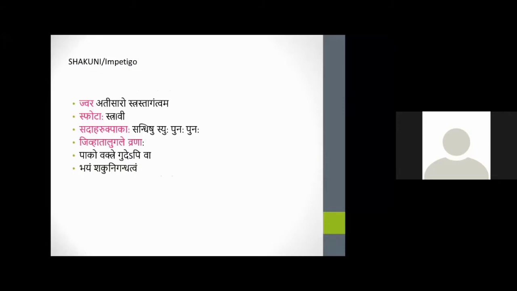In Shaguni Graha, or we can consider it as impetigo-like conditions, there will be Jvara, there will be Visphota along with Haruparaga and Jihva Talu Gale Vrana, and Gudapaga, Vaktrapaga, and there will be the odor of Shaguni, or bird smell. These are conditions that help to diagnose it as Shaguni Graha, or we can relate it to impetigo. There will be sphota-like conditions.